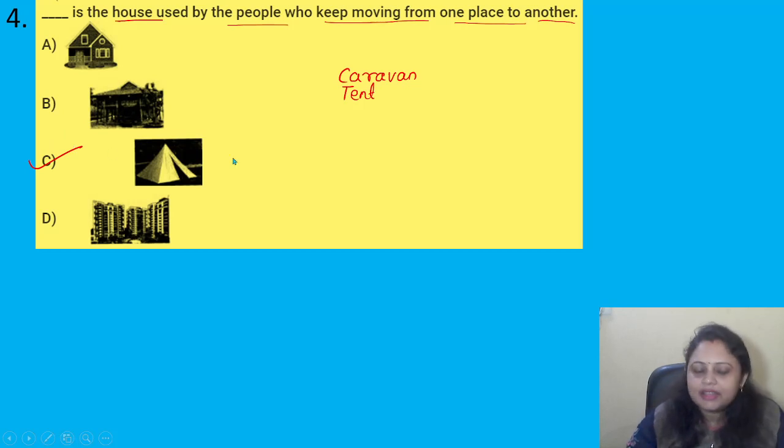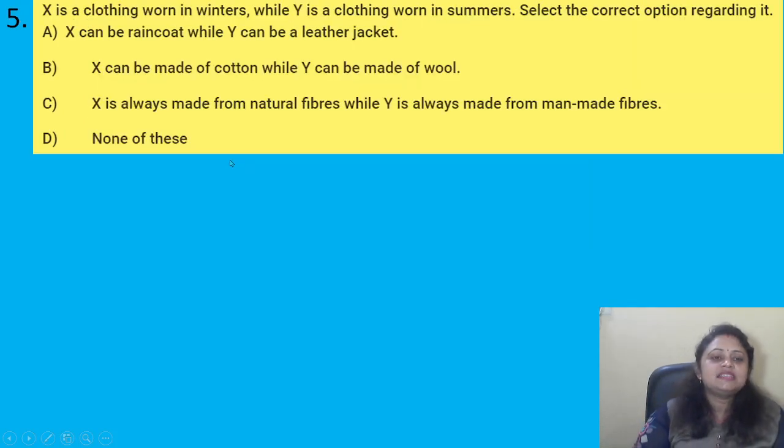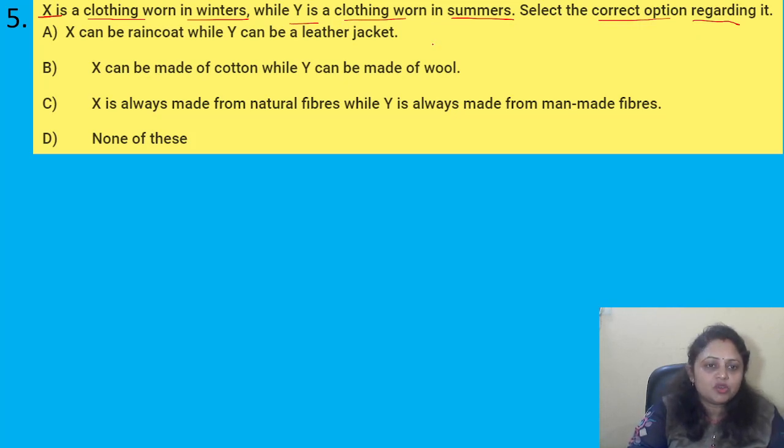Got it? Coming to the next question: X is a clothing worn in winters, while Y is a clothing worn in summers. Select the correct option regarding it. Options are A. X can be raincoat while Y can be a leather jacket. B. X can be made of cotton while Y can be made of wool.